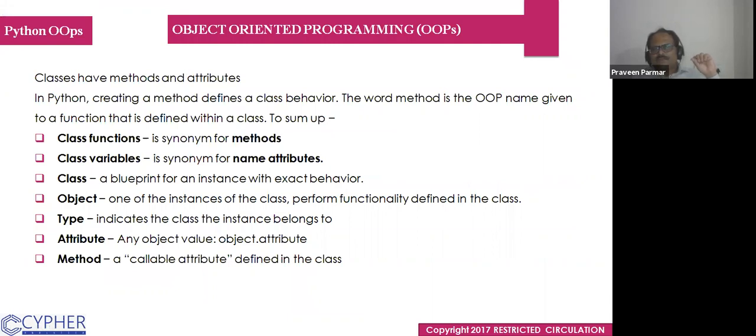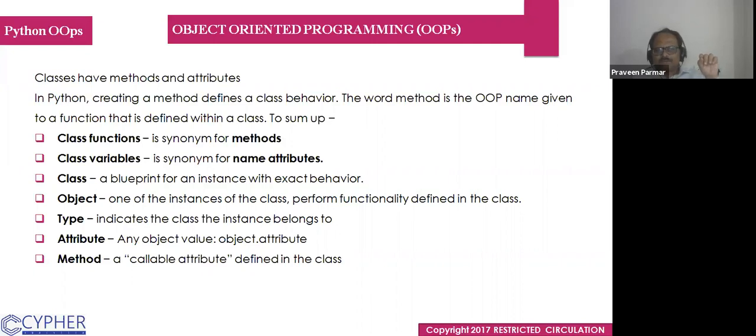Classes have methods and attributes. In Python, creating a method defines a class behavior. The word method is the name given to a function that is defined within a class. To sum up, a method is the name given to a function defined within a class. So class functions is synonymous for methods.